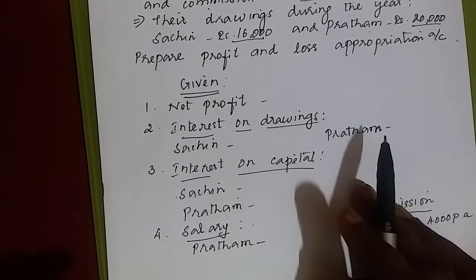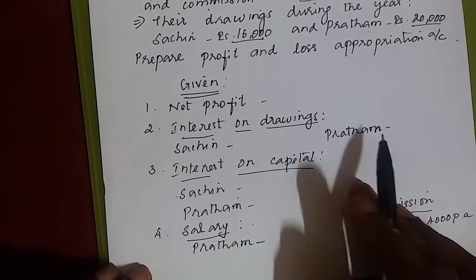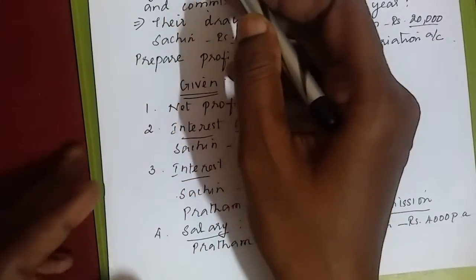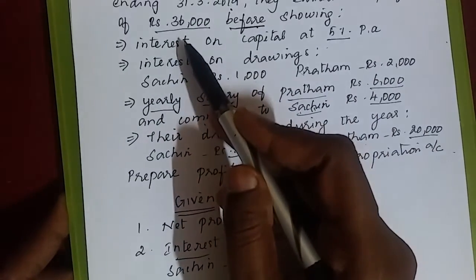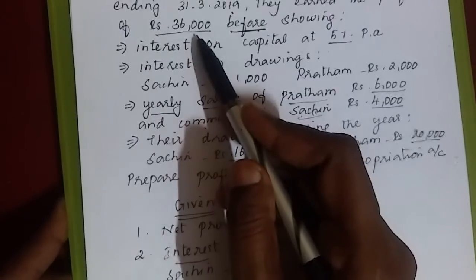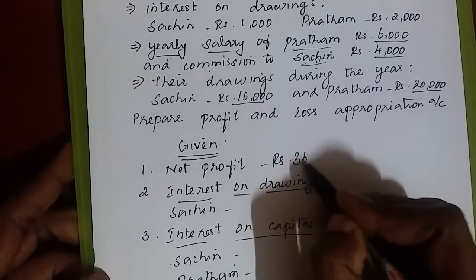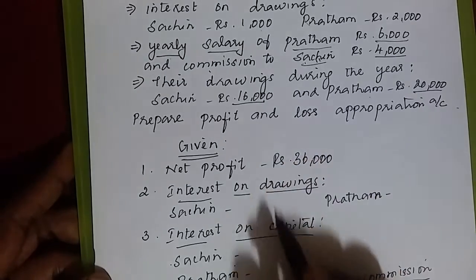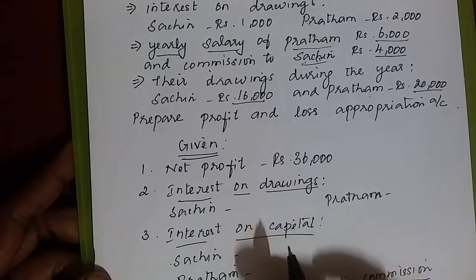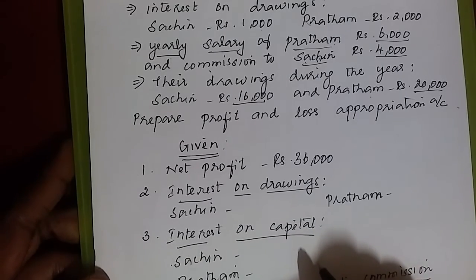See here, given net profit. See the question and write net profit. Net profit, how much is given in the question? See here, how much is there in the question? 36,000. So I write 36,000. For this given, there is no mark allotment, but it will help you to post the values in your ledger without mistake.